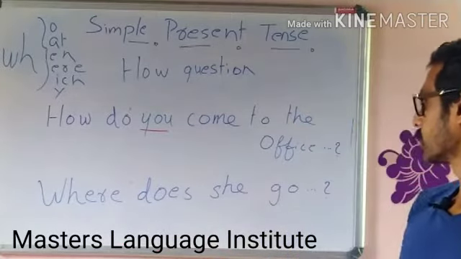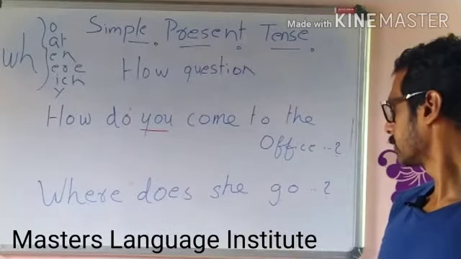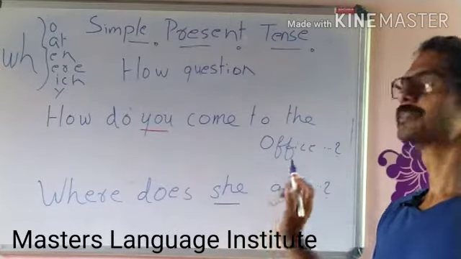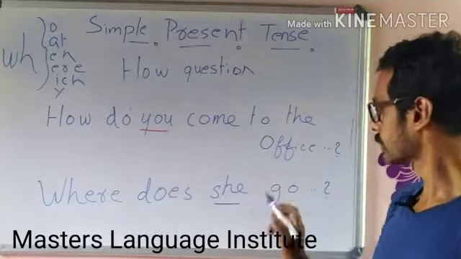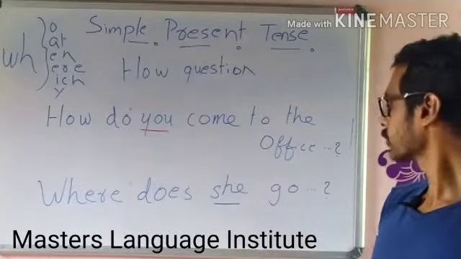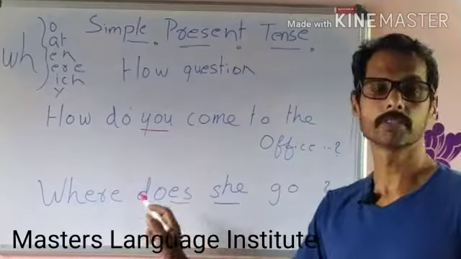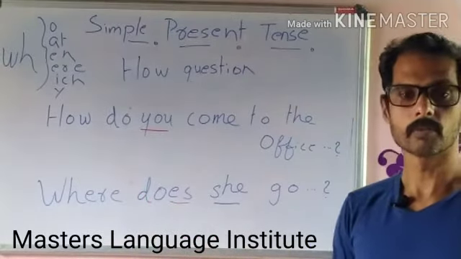In this example, where does she go? Here, the subject is third person singular. That is why we have added es with the question verb.